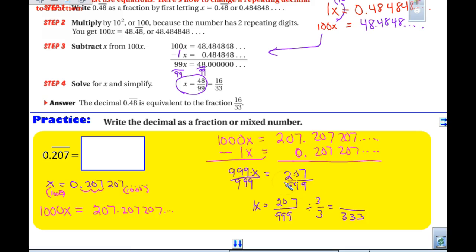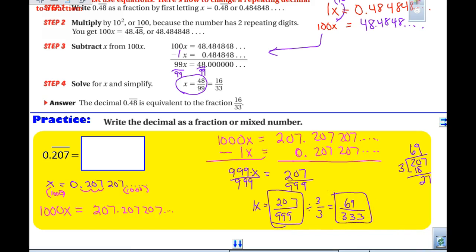207 divided by 3. 3 goes into 20 how many times? 6 times, right? That's 18. 20 minus 18 gives us 2, and then we bring down the 7 to get 27. I'm going to take this answer.